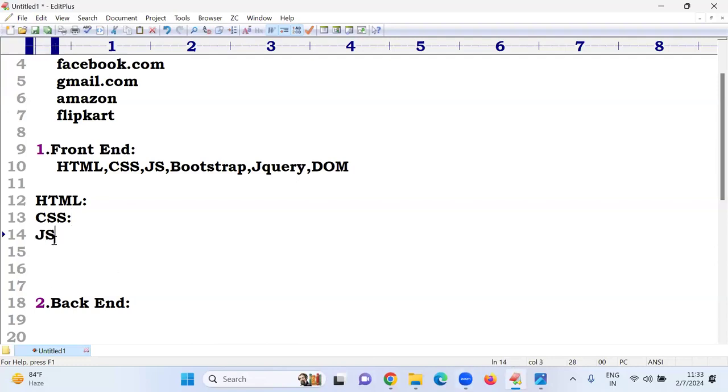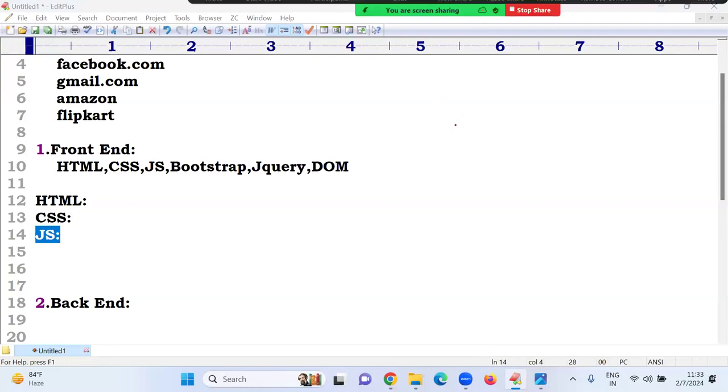Sir, the third one. What is the third one? JavaScript. Sir, this is very, very important. In your lifetime, somewhere it will definitely be useful for your life. You can learn this JavaScript also. In UI technology, they maximum cover JS also. Sir, what is the use of JavaScript? For example, sir, there is one person. One person will be available.